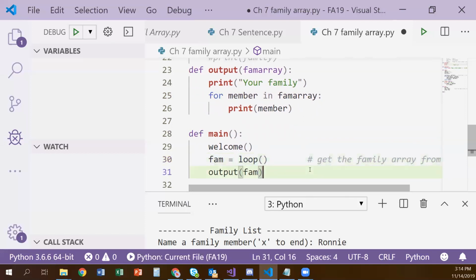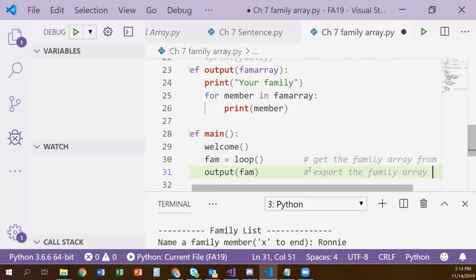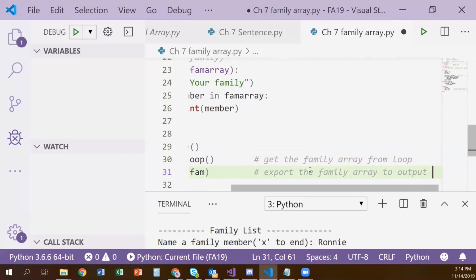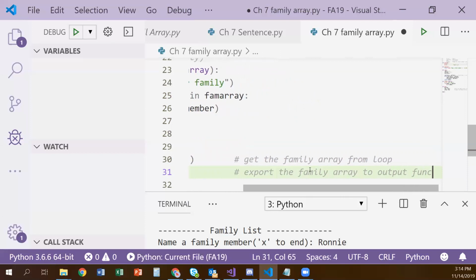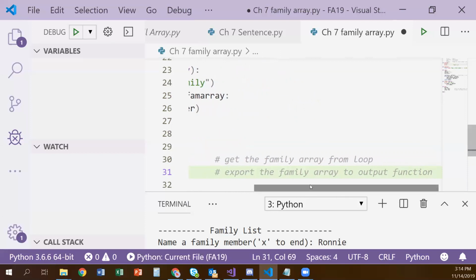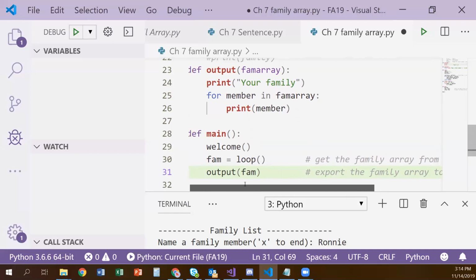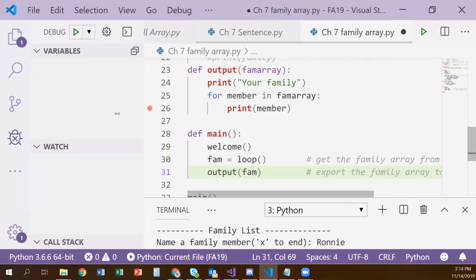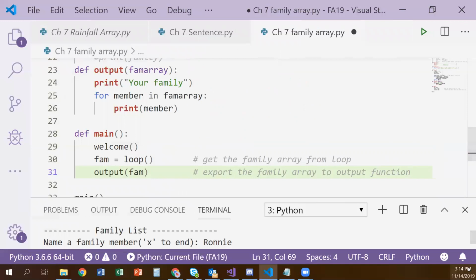And then in our output, we're going to send, or export is what I should say, right? Export the family array to output function. There, that's a little better. We can see it all.